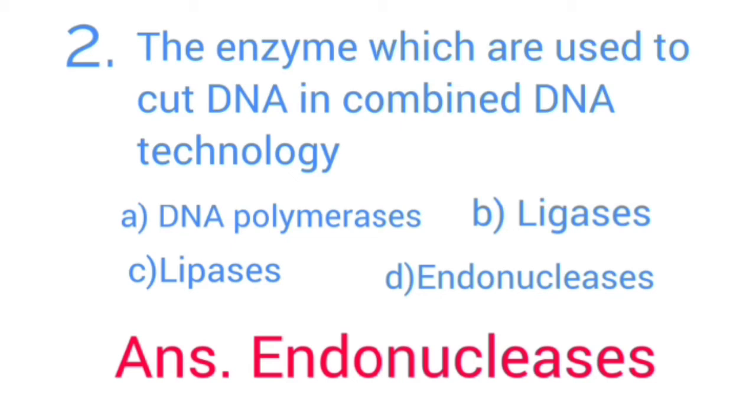Answer is endonucleases. The enzyme which is used to cut DNA in recombinant DNA technology is endonucleases.